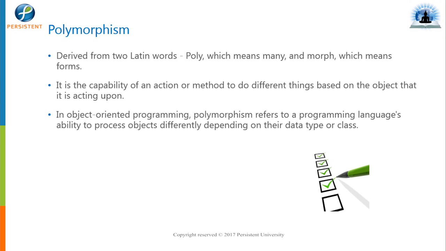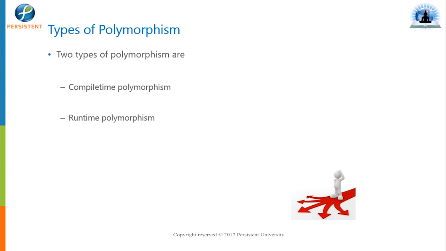Okay. And how do we achieve polymorphism is by two ways, that is compile time polymorphism and runtime polymorphism, and we also call it method overloading and method overriding. Okay, technically if I speak, this is overloading and overriding, right?